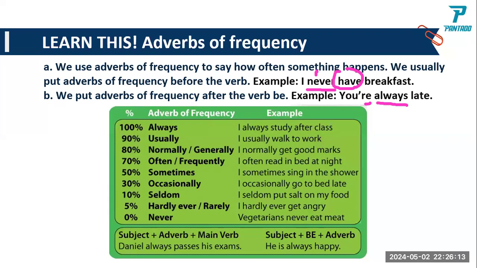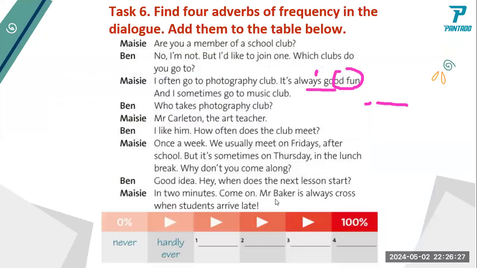So you will use the word sometimes. I sometimes have to go to the sea. Okay, so that is sometimes. Now find four adverbs of frequency in the dialogue.